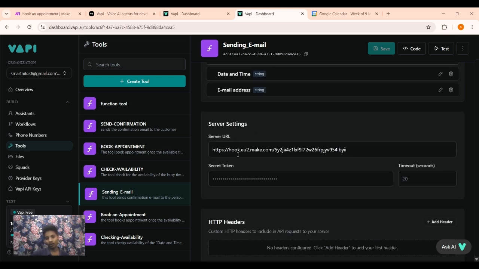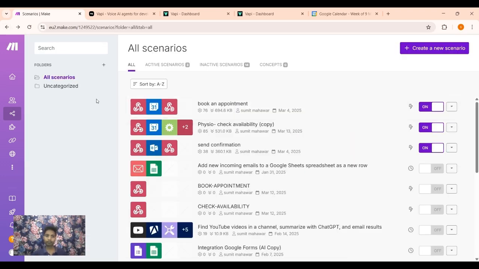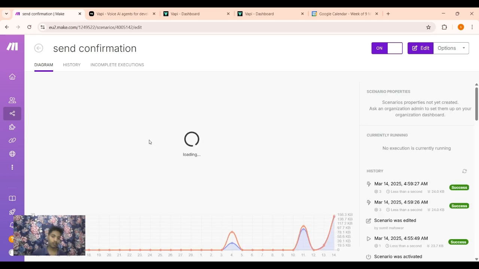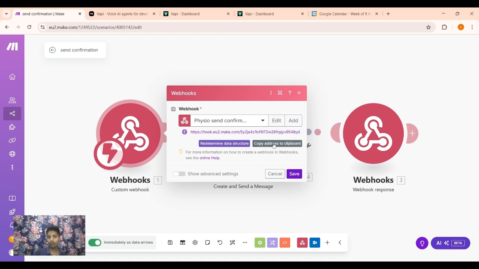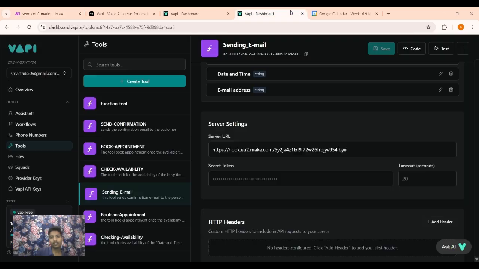And this is the server URL from the send confirmation scenario in Make. Webhook URL, copy and paste it here.